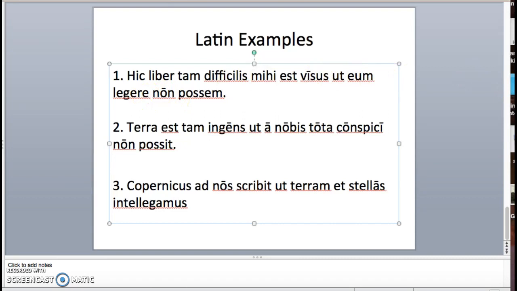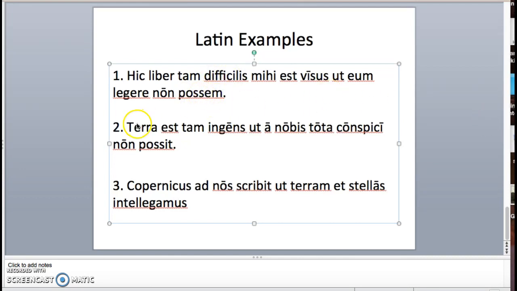And you notice that it's an ut non negative construction, so you know it can't be indirect command or purpose. Plus you also see tam, another indicator. You know this is a result clause, which is why I translated it as that I was not able to read it, because we know that we can translate a subjunctive in a result clause in the tense that it is. So this is an imperfect subjunctive, so I'm going to translate it as though it's imperfect indicative.